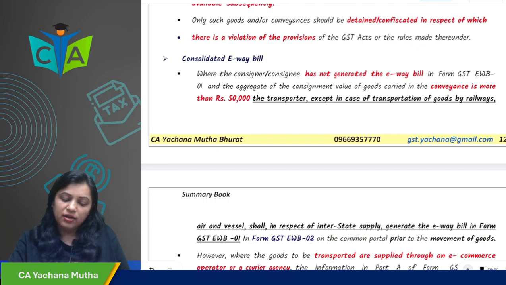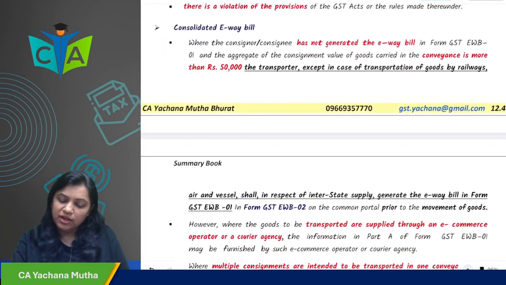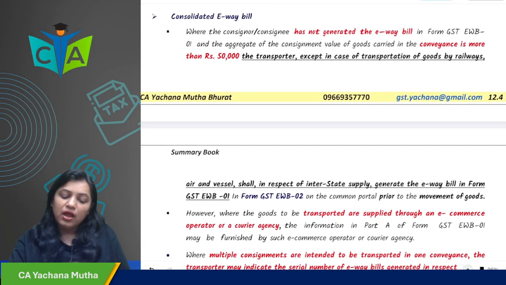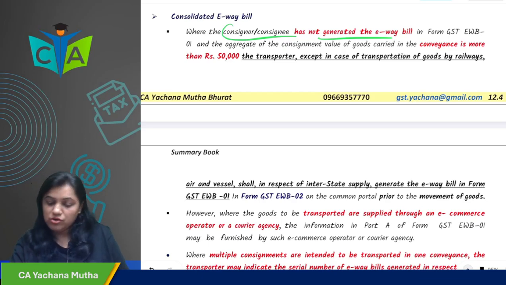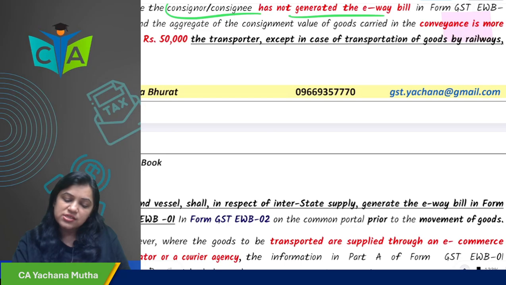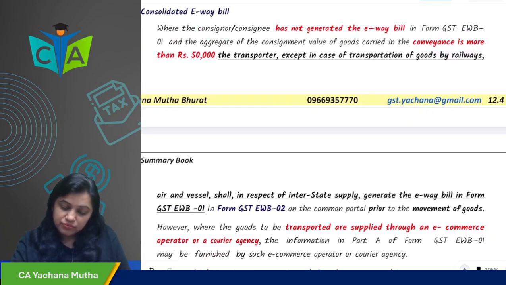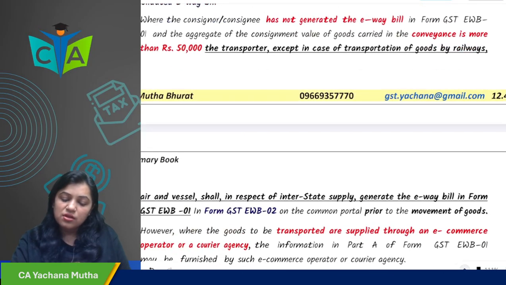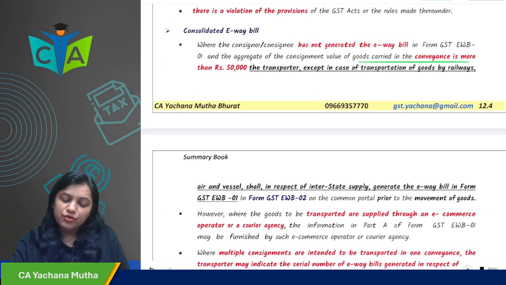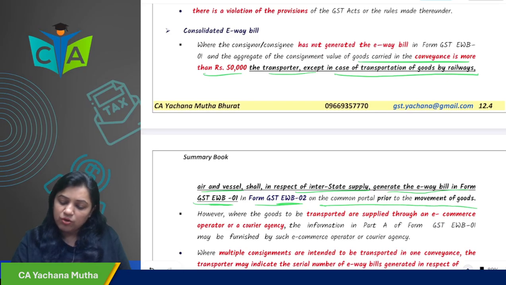Next, consolidated e-way bill. What do you mean by consolidated e-way bill? That we'll see. Where a consignee has not generated the e-way bill in GST EWB 01, and the aggregate value of the goods carried in the conveyance is more than 50,000, then the transporter, except in case of transportation of goods by railway, air and vessel, shall in respect of interstate supply generate the e-way bill in GST EWB 02 on the common portal prior to the movement of the goods.